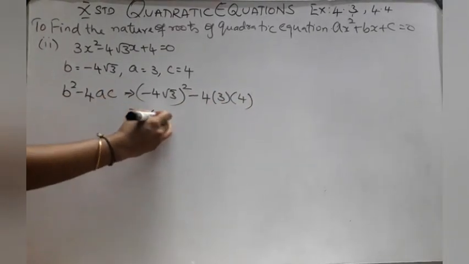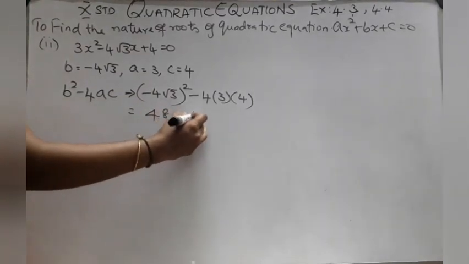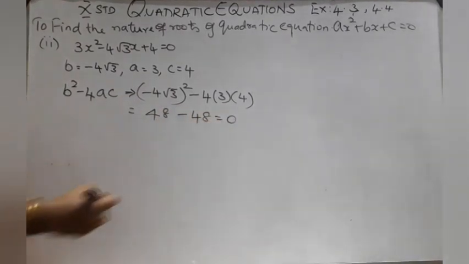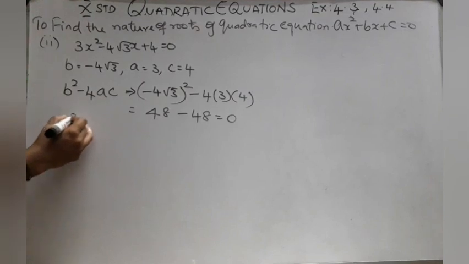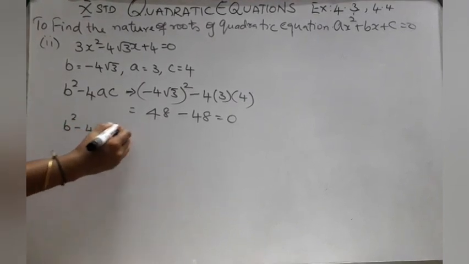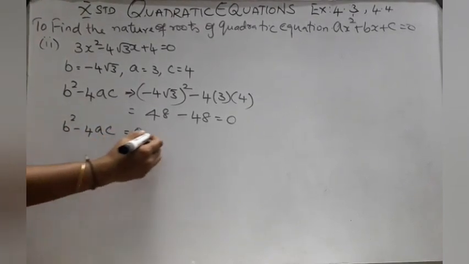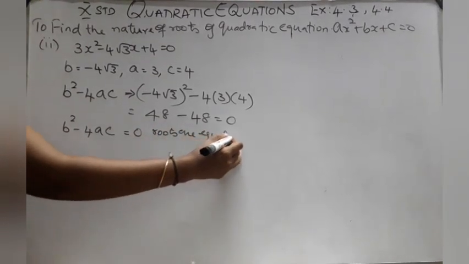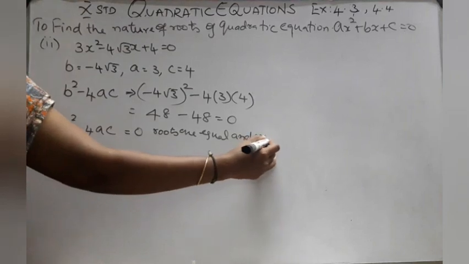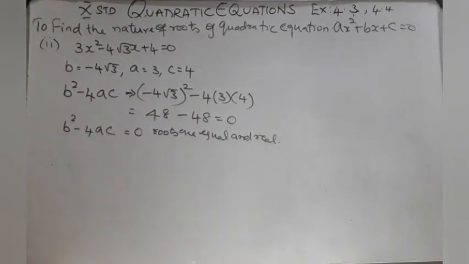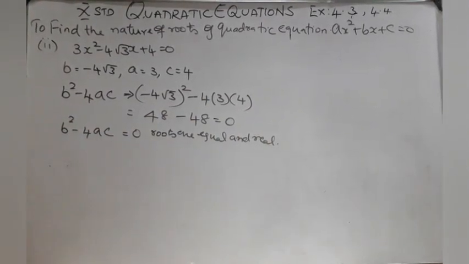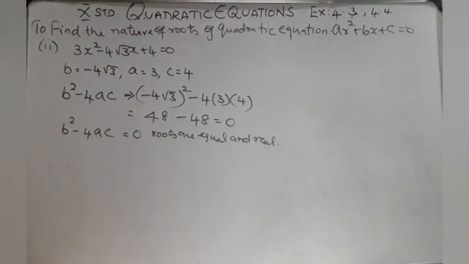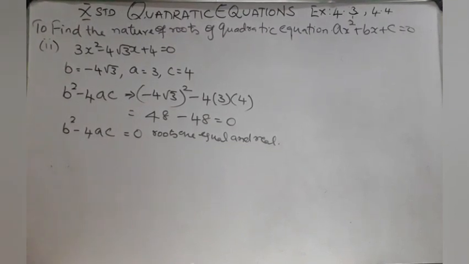Obviously 16 into 3, 48. 48 minus 48, 0. What is the condition? b square minus 4ac is equal to 0, then the roots are equal and real. So, we must give the conclusion: roots are real and equal, exist.